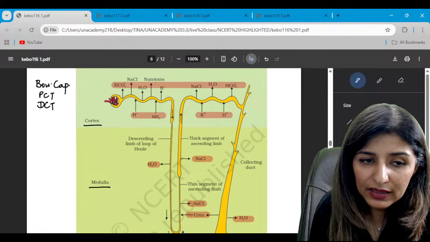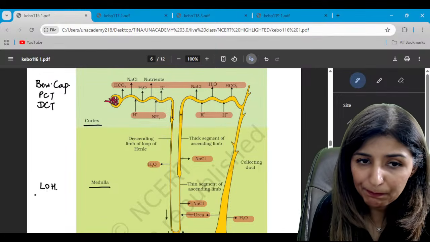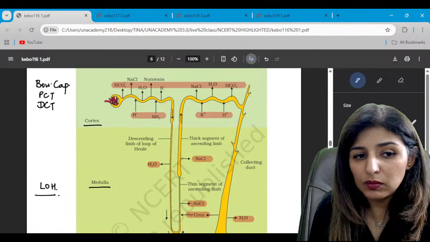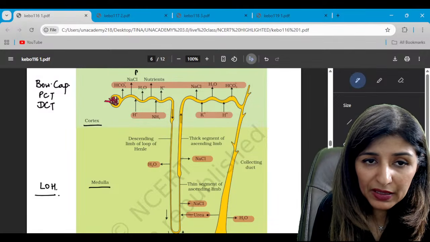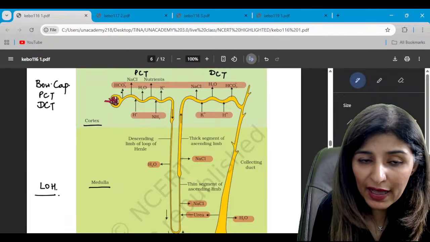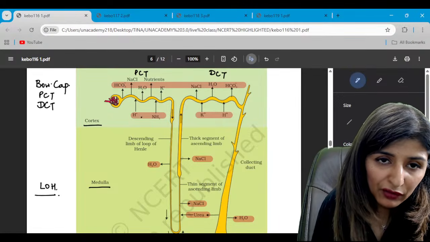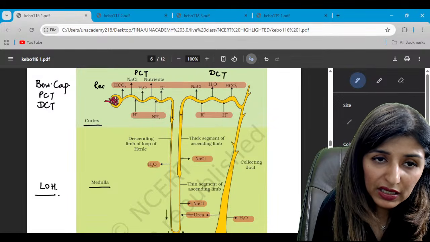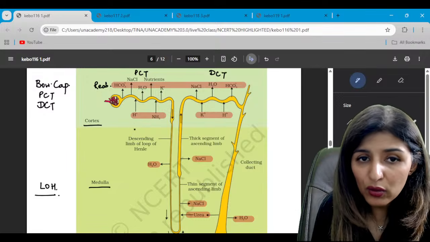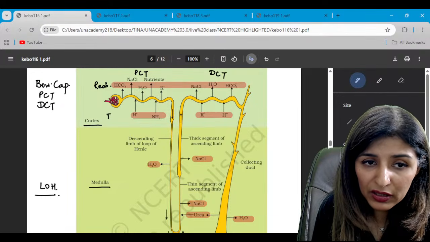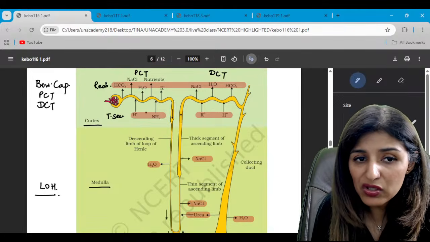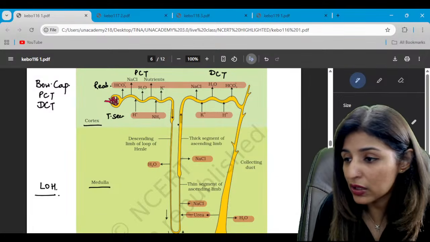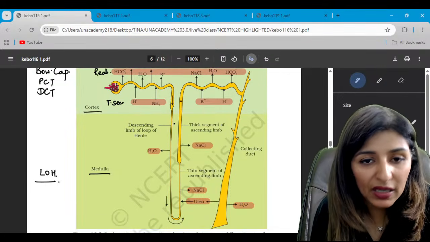The medulla carries the loop of Henle. Is that clear? In the PCT area, the arrowhead moving away from the nephron shows reabsorption, and the arrow towards the nephron shows tubular secretion, right? Take notice of which components are being reabsorbed and which are being secreted, and remember it as such.